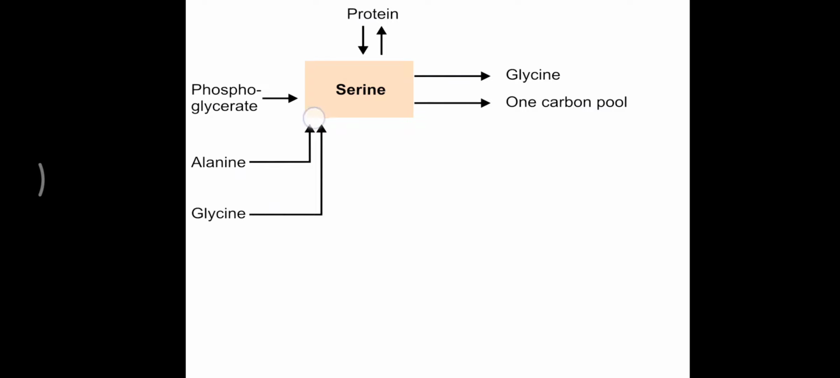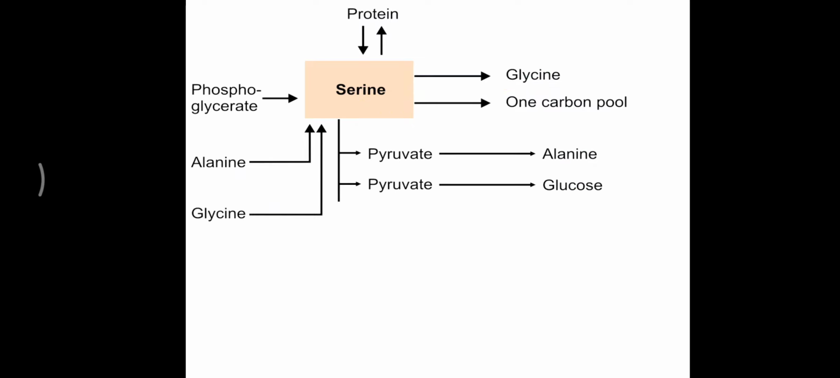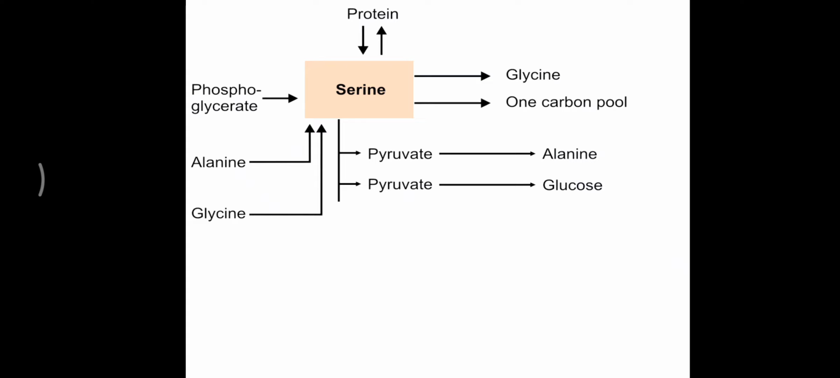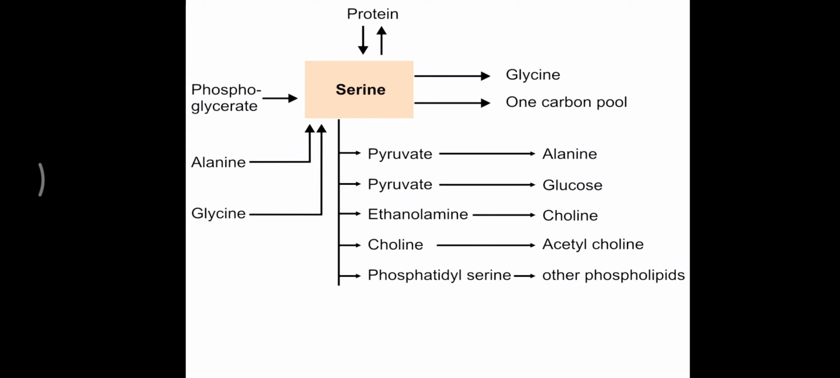Now this serine is basically helping to make glycine, also donating a one carbon pool when there is formation of glycine. Apart from that, serine is mostly converted into pyruvate, and that can generate alanine as well as glucose. From serine, ethanolamine and choline are made, which help to make acetylcholine and phosphatidylcholine. So phosphatidylcholine, same as phosphatidylserine, are the important phospholipids present in the cell membrane. Further, serine is also useful for the formation of sphingosine by attachment over the ceramide molecule.